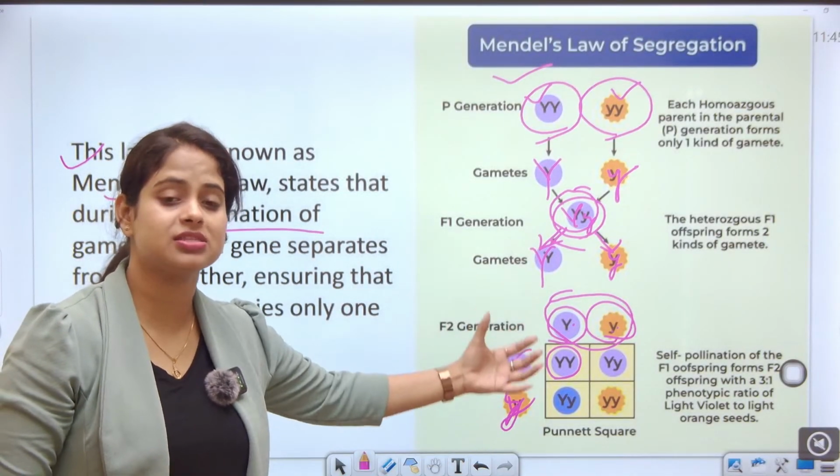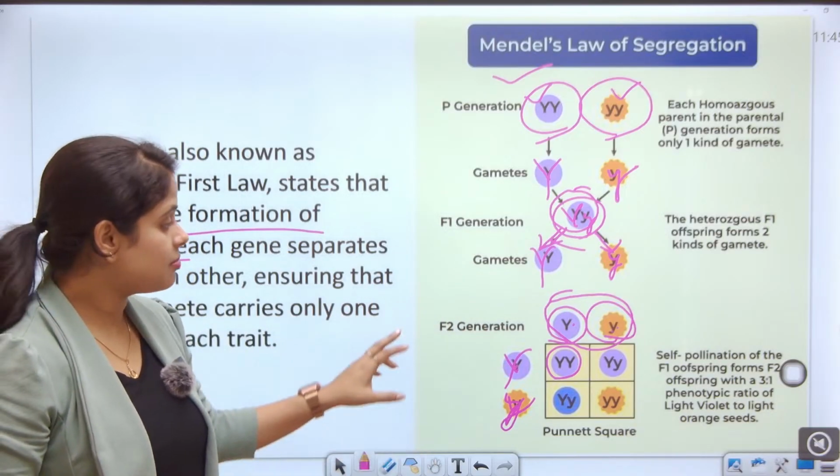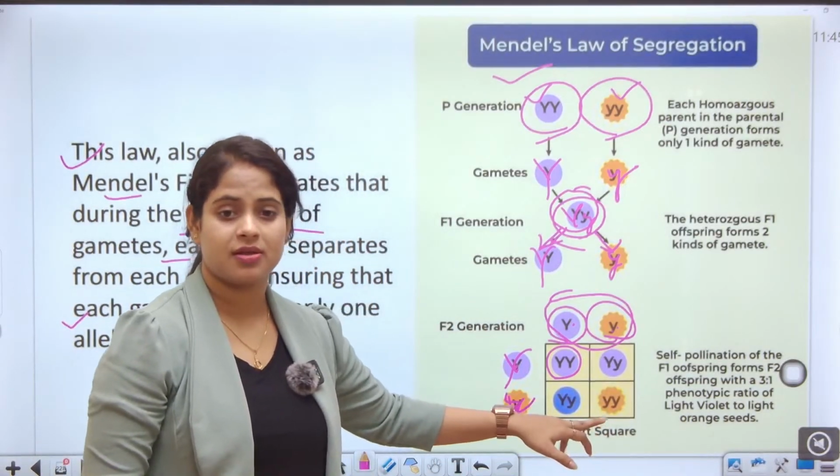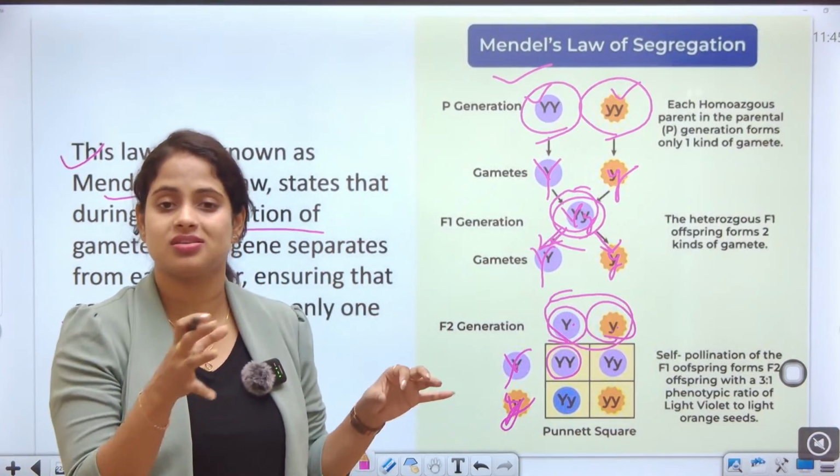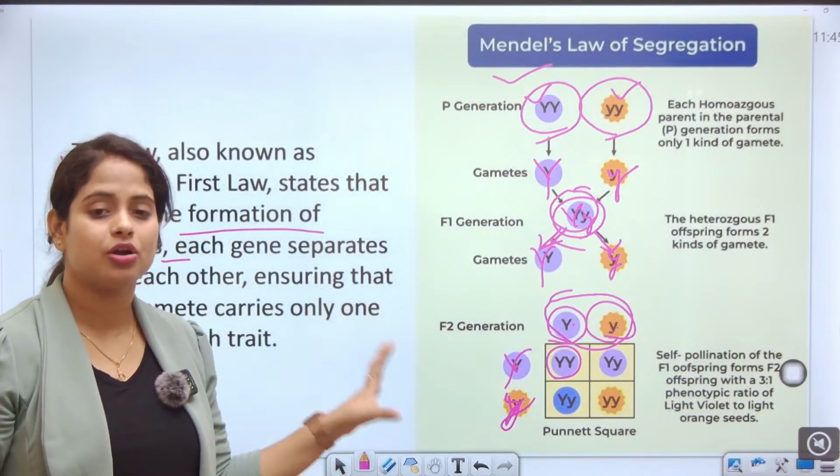That's why the color is suppressing about the capital Y. When it is double Y, guys, small y remains, that means the recessive is the small y. The different color, the yellow color is the recessive one whereas the violet is the dominant one.